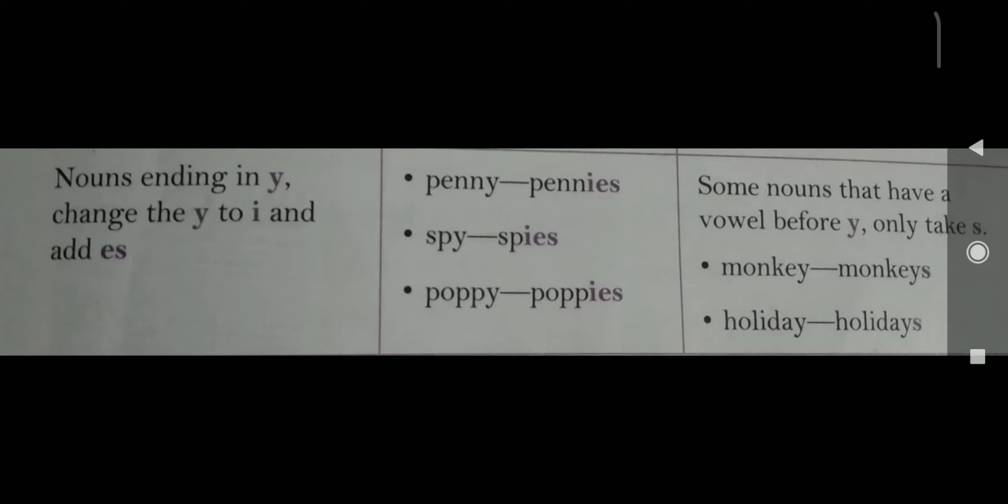nouns ending in y. Change the y into i and add es. Penny ends with the letter y, and it will be converted into pennies. Spy, spies, poppy, poppies. Exception case: some nouns that have a vowel before y only take s. Words that have a vowel before y use only s. For example, monkeys, holidays.